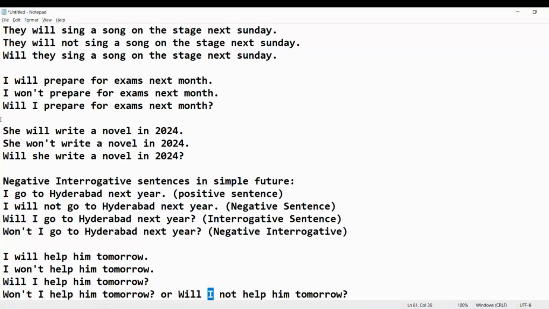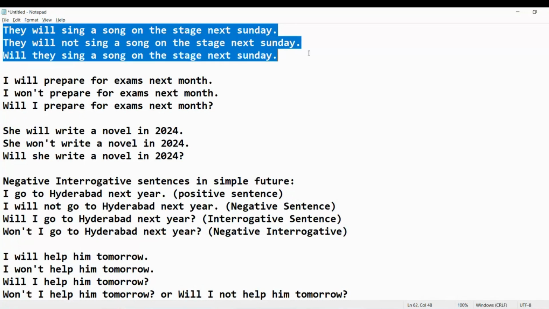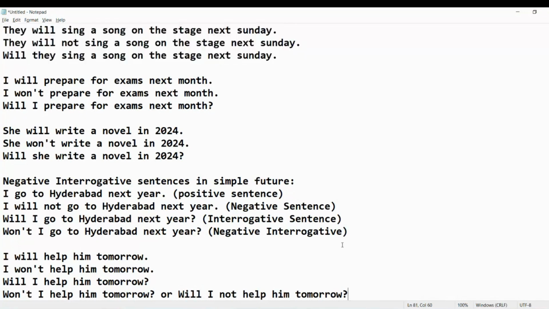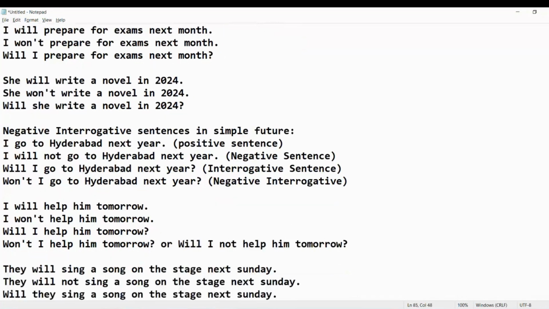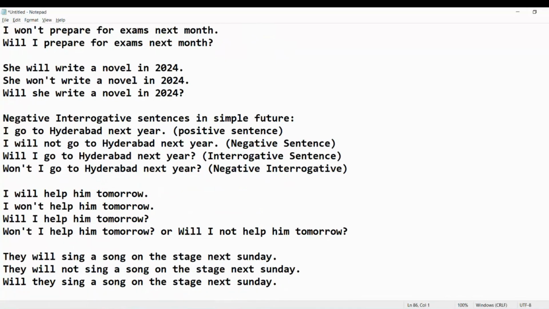Okay. Next. They'll sing a song on the stage next Sunday. They will not sing a song on the stage next Sunday. Will they sing a song on the stage next Sunday? What is negative interrogative? Won't they sing a song on the stage next Sunday?